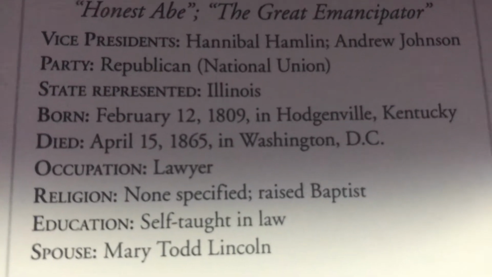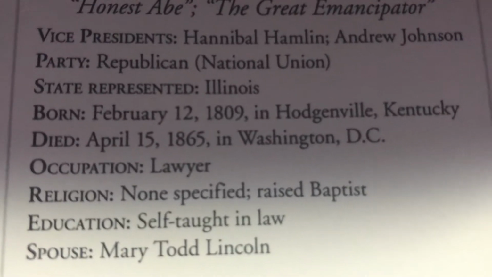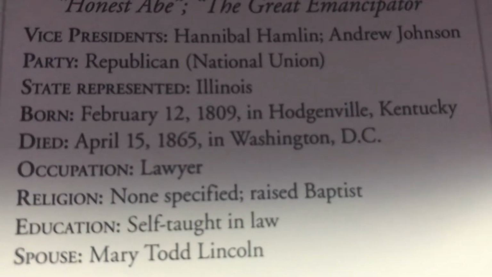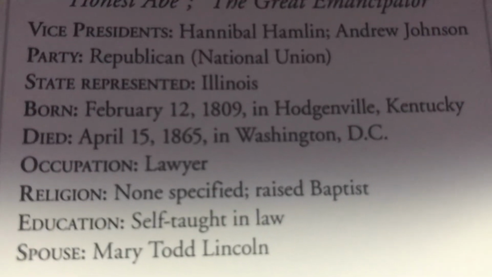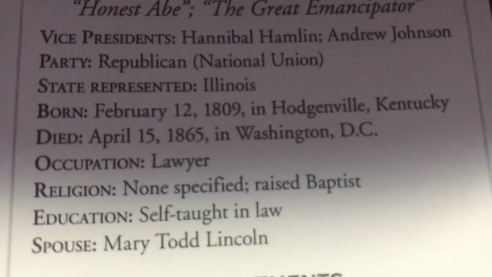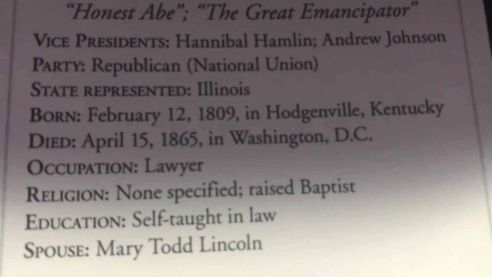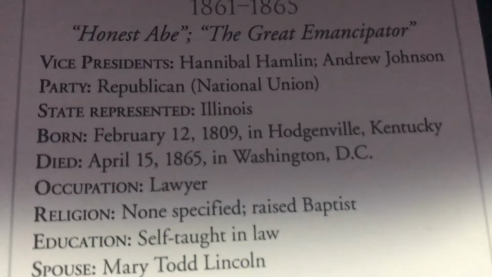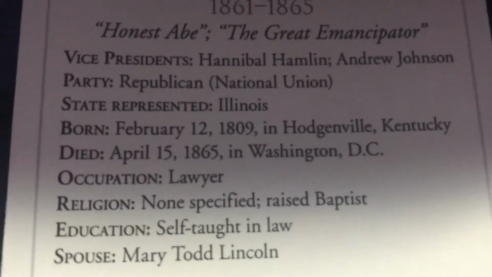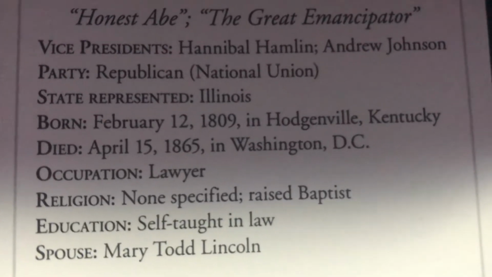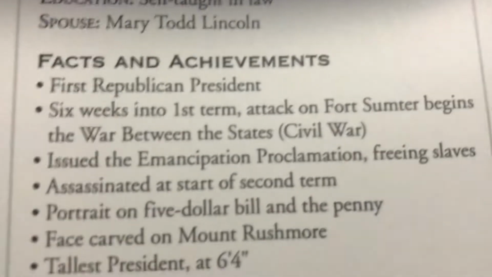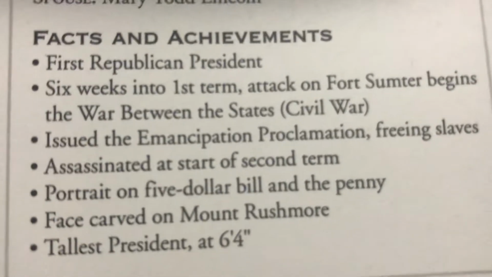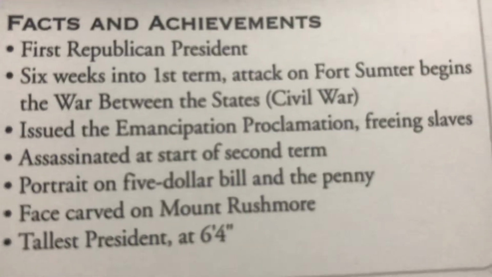His occupation was lawyer, and religion was raised Baptist. His education was self-taught in law. His spouse was Mary Todd Lincoln. That's his wife. Their oldest son was Robert Todd Lincoln. The facts right here: he was the first Republican president.